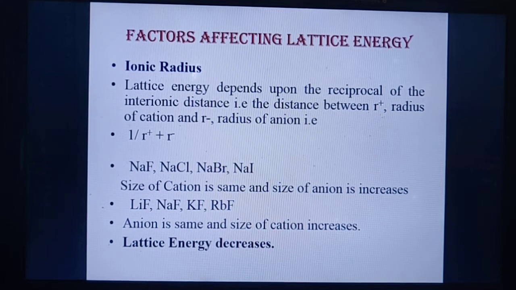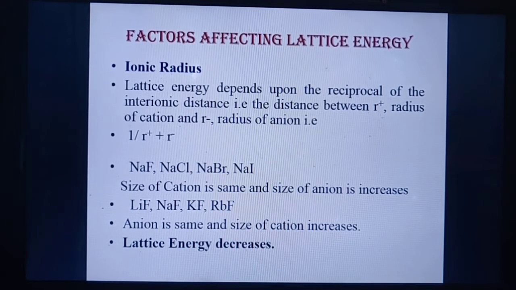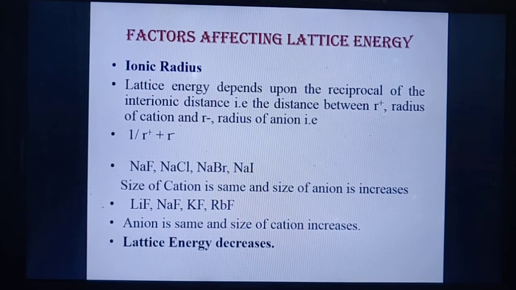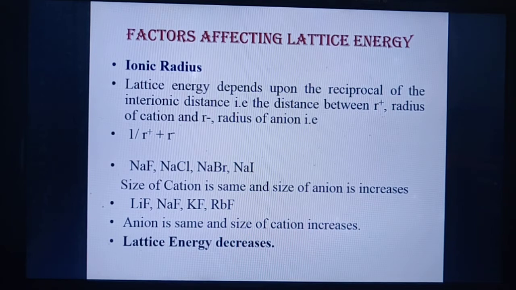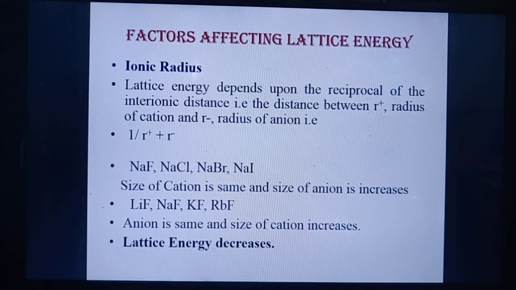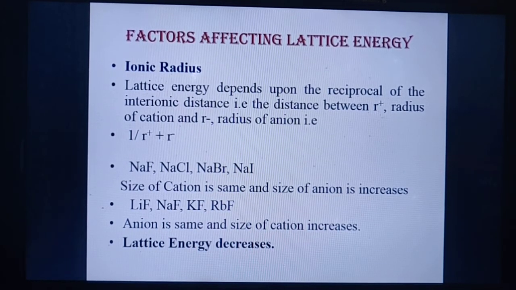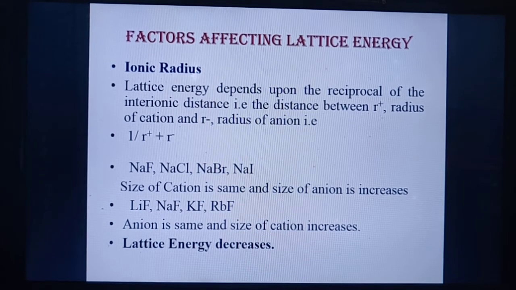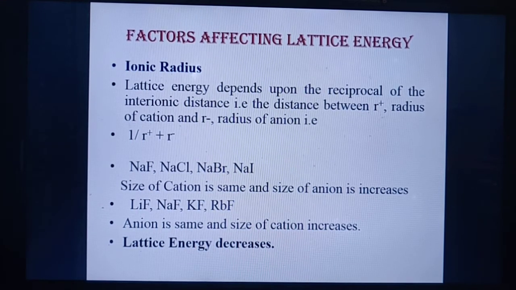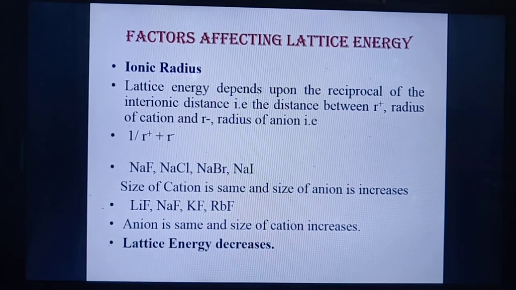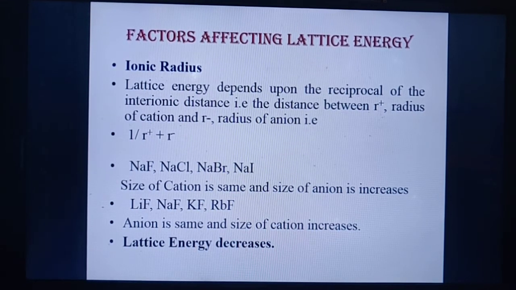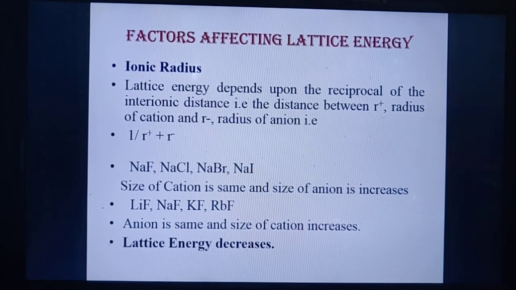So we are taking two examples of compounds. For example, NaF, that is sodium fluoride, NaCl, sodium chloride, NaBr, sodium bromide, and NaI, sodium iodide. Now in each compound, what is the same? The cation is the same in all the compounds, and the size of the anion increases. In these four compounds, the iodide ion is larger in size as compared to the fluoride ion, chloride ion, and bromide ion. So the size of the anion increases in this case.